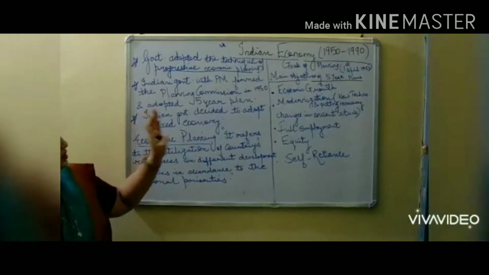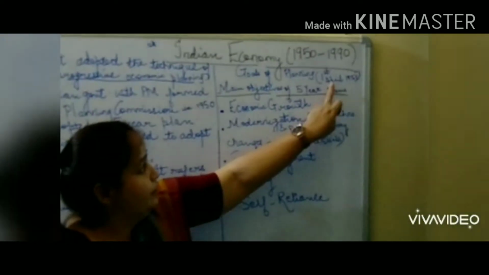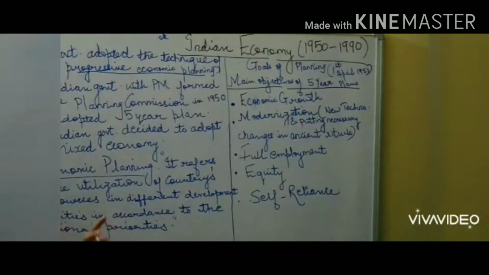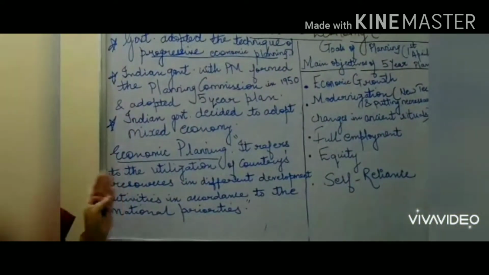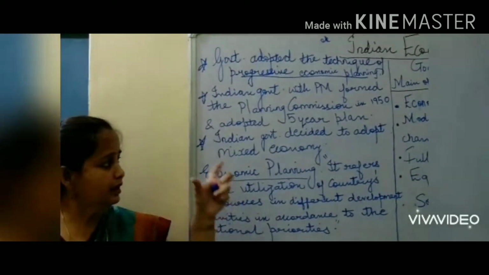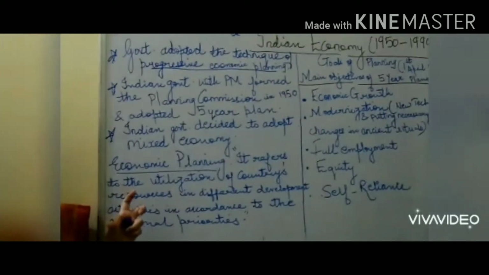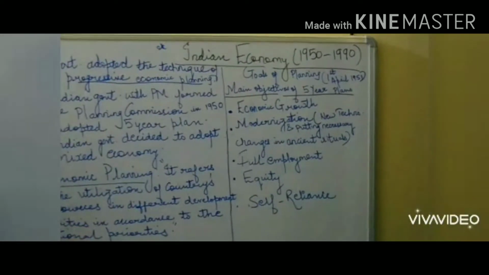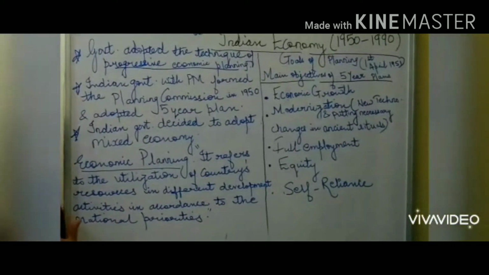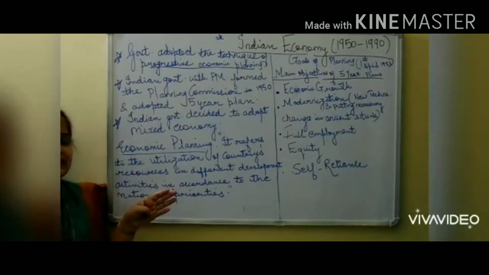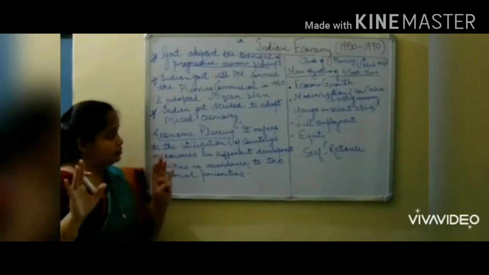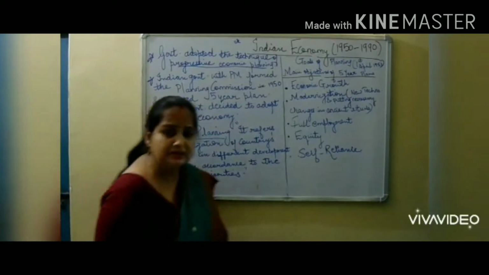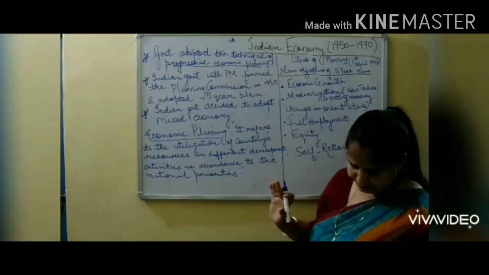For example, our first 5-year plan started on 1st April 1951. Mark this, as it can come in an MCQ question also. So they decided that we should adopt a 5-year plan strategy after 1950. A 5-year plan means we decide what our country will do and what economic policies we are going to follow. All that will be decided in the 5-year plan. This was the work of the Planning Commission, which is today known as Niti Aayog.